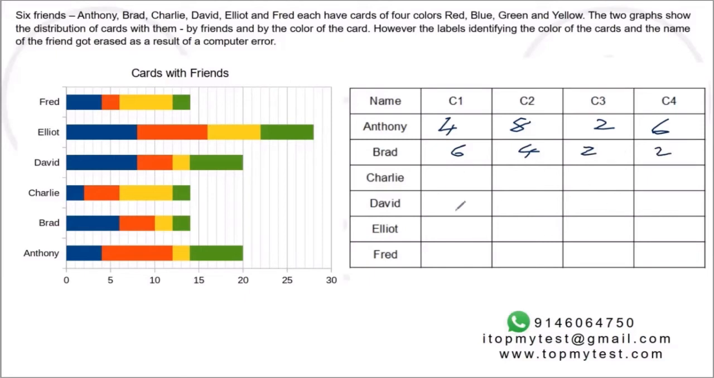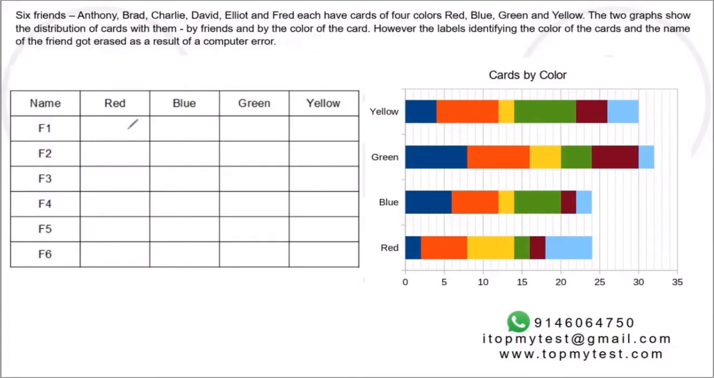I'll not fill this up. It's like watching paint dry. So I will not do this. Now the second table, you'll have to do in a similar manner. Second table, you'll have to again fill it up. I know by color: friend 1, friend 2, friend 3, friend 4, friend 5, friend 6.